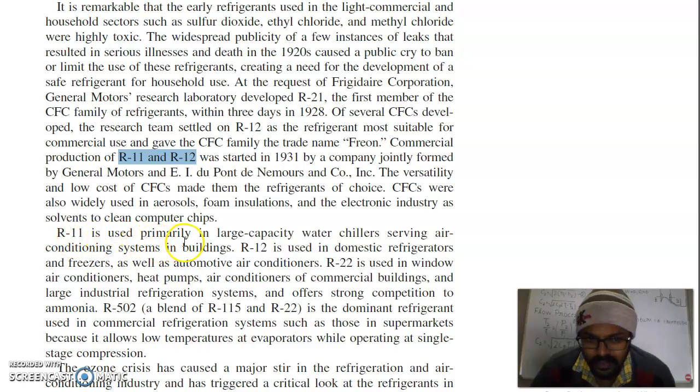R11 is used primarily in large capacity water chillers serving air conditioning systems in buildings. R12 is used in domestic refrigerators and freezers as well as automotive air conditioners. R22 is used in window air conditioners, heat pumps, air conditioners of commercial buildings and large industrial refrigeration systems, and offers strong competition to ammonia. R502 is the dominant refrigerant used in commercial refrigeration systems such as those in supermarkets, because it allows low temperatures at the evaporator while operating at single stage compression.